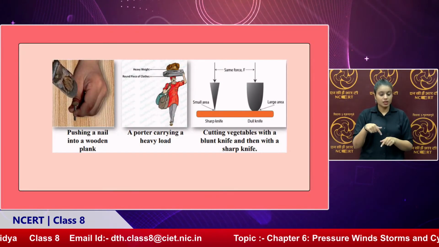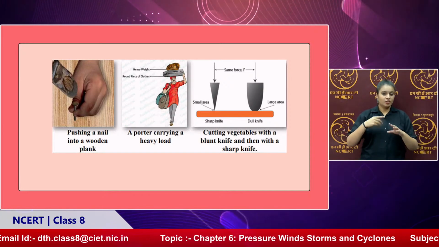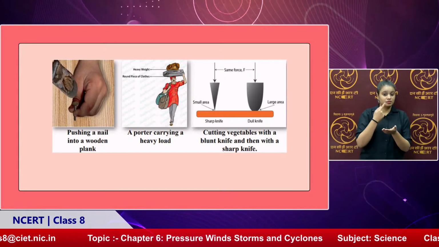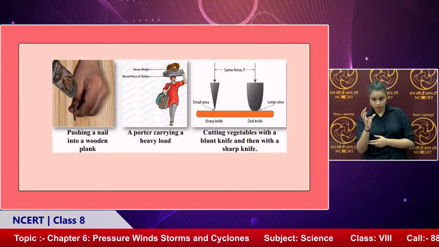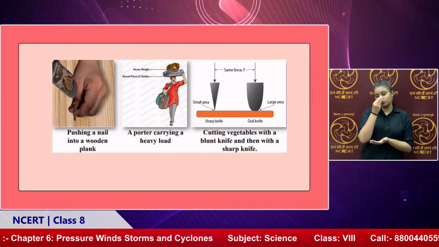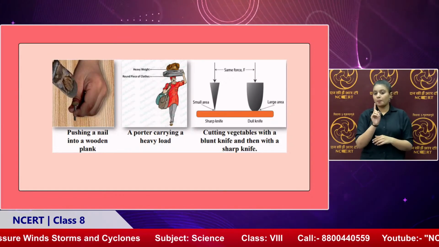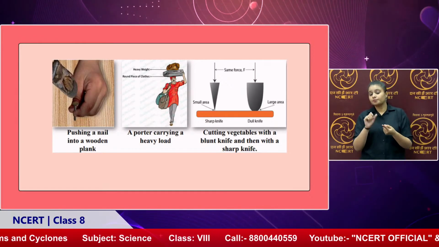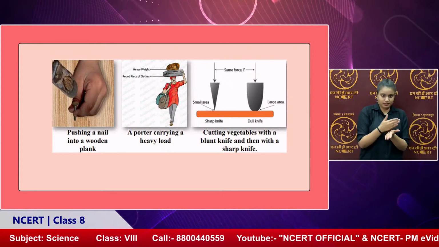Now the third one is very prominently seen in our kitchens: the knife. When the knife is sharp, mainly in cutting potatoes and onions, it's a very easy task. You can chop it right away. But if the knife is blunt, then what will happen? You need to apply extra force. Yes, we can see the knife over here.